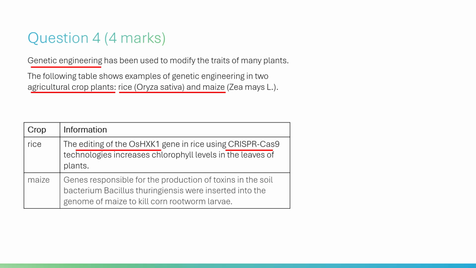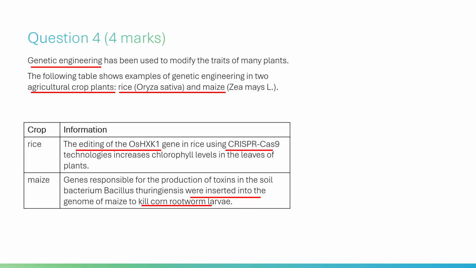The second story, the maize row: cross-kingdom collaboration. In the second row, the narrative shifts from editing to importing. The action: instead of editing a corn gene, scientists inserted genes from a completely different organism, the soil bacterium Bacillus thuringiensis. The tool: this is transgenesis, moving genes across species. The plot: this is an external solution. The maize isn't trying to grow faster, it's trying to survive. By borrowing a weapon, toxins from a bacterium, the maize becomes its own pesticide.